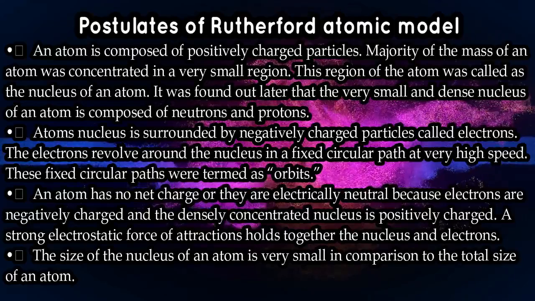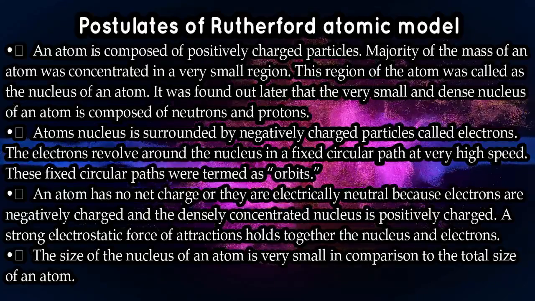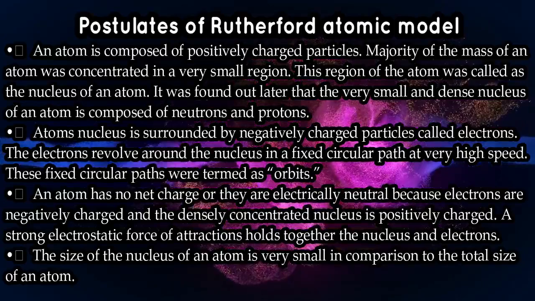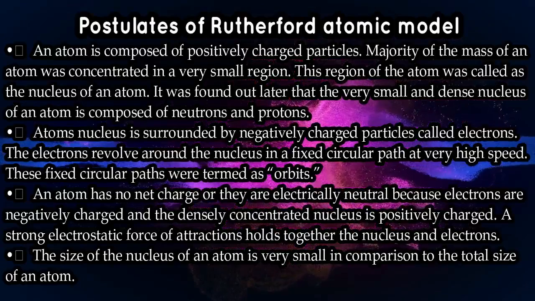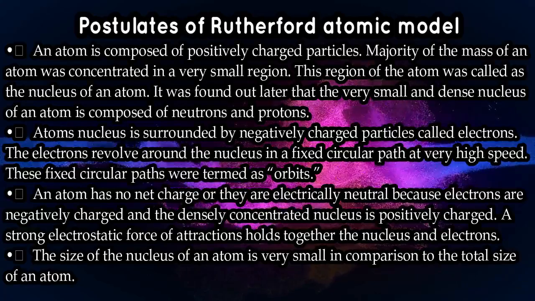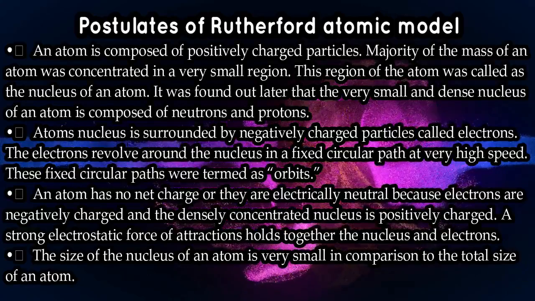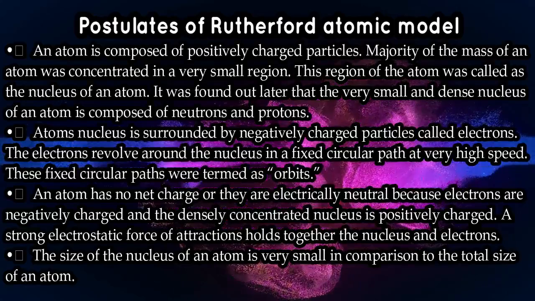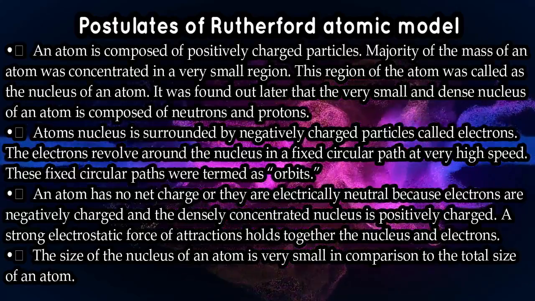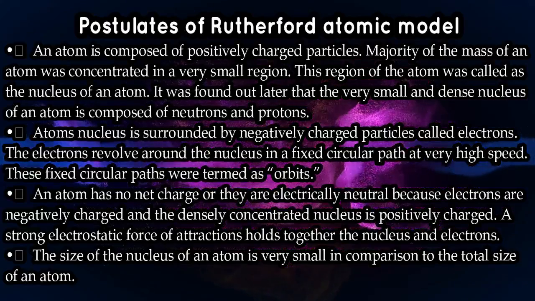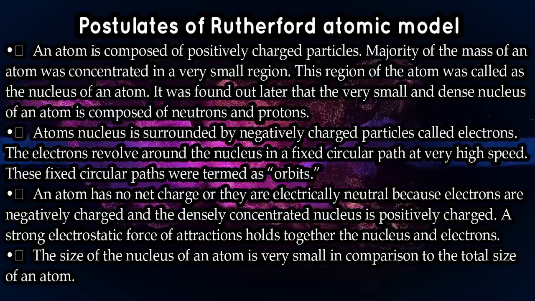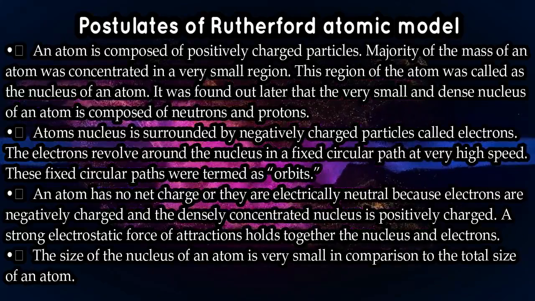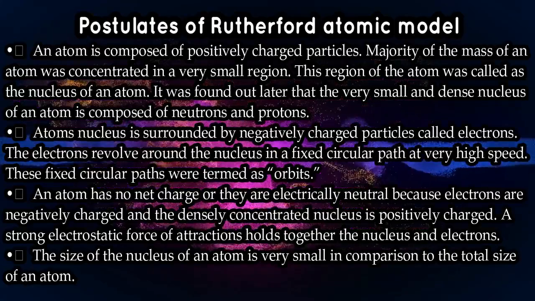So Rutherford, in his second postulate, said that electrons are the negatively charged particles present in an atom, and they revolve in specific fixed paths, which are called orbits. And these orbits are situated around the nucleus. Now, in what fashion, Rutherford has not signified in his postulate. Okay. So, moving on to the third postulate, Rutherford had said that the atom will be electrically neutral. Why?